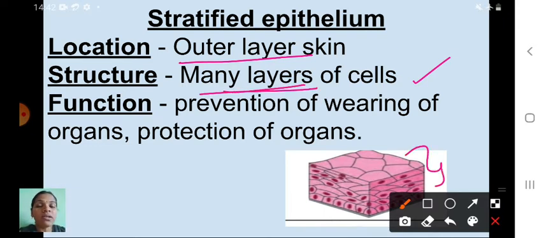See here, children, the first one, squamous epithelium, is a thin layer, but here there are many layers of cells. You can see many layers, isn't it, children? Next one is function: prevention of wearing of organs, protection of organs. So what is the important function of this stratified epithelium? Protection of our organs.